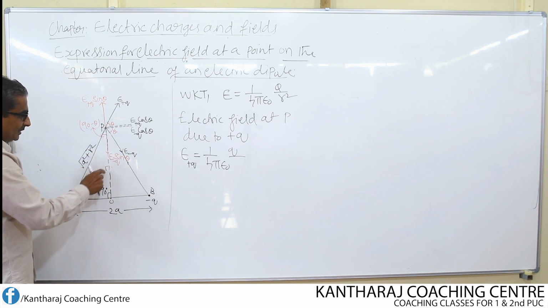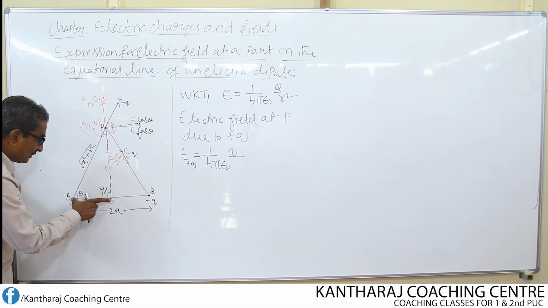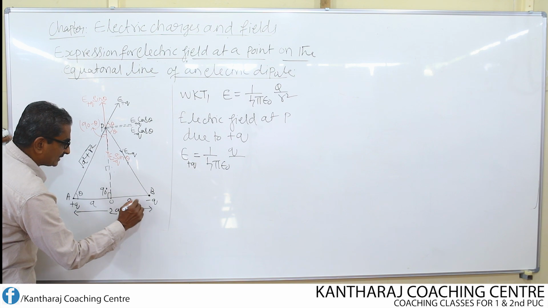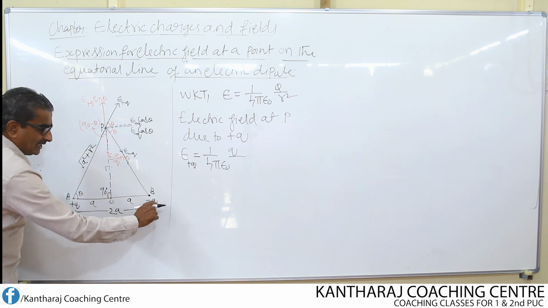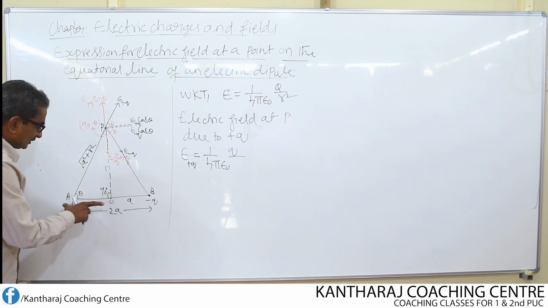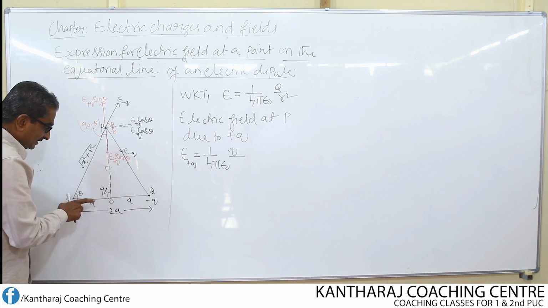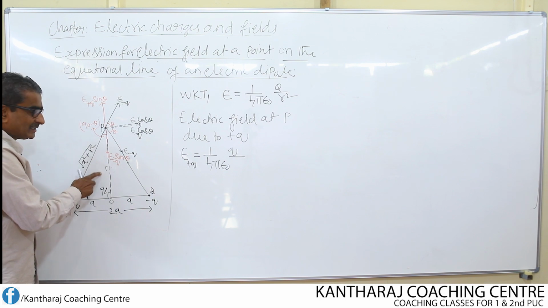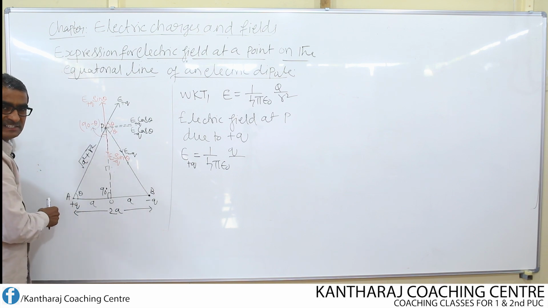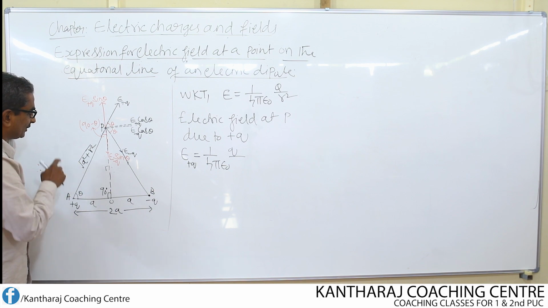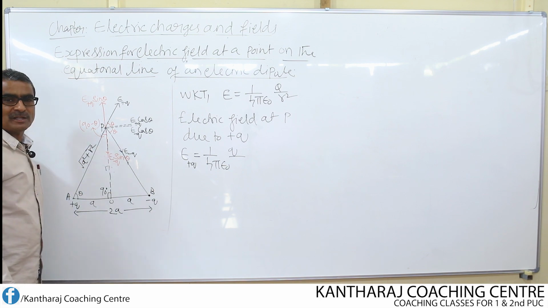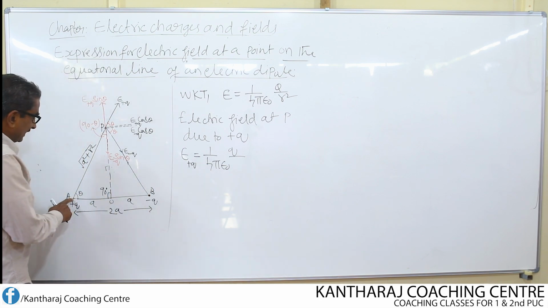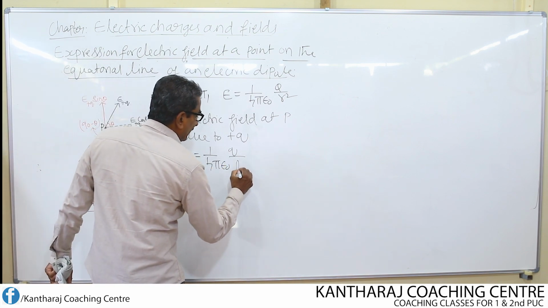What is this side equal to? This side is equal to R. What should be this side? This side should be equal to A. And again from here to here the distance is A. A plus A, totally it is equal to 2A. So this side length is R, this side length is A, this side length is R. Using Pythagoras theorem, now we can find this side distance, that is AP, as equal to root of A square plus R square. So here AP square is nothing but A square plus R square.